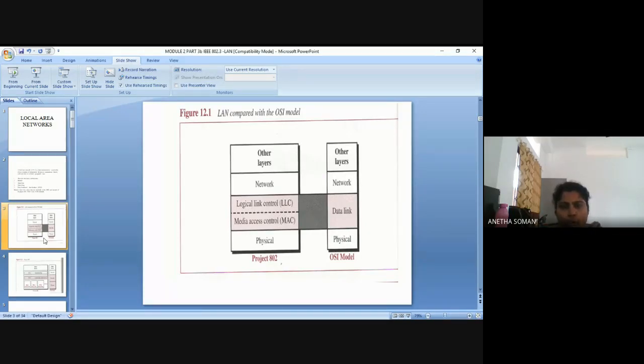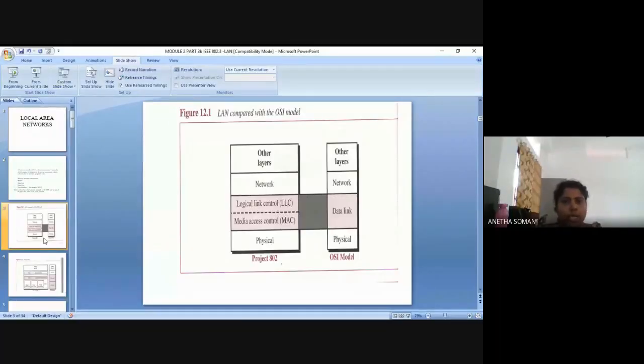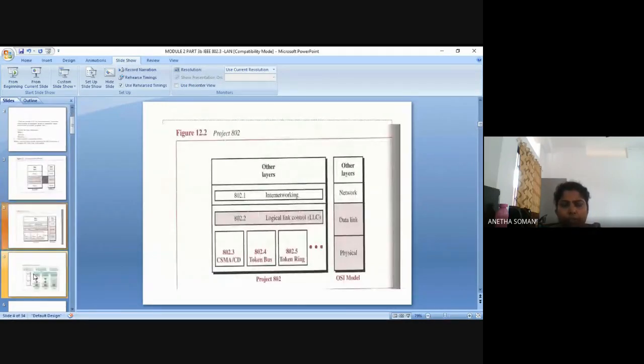And what is the difference here? In IEEE project 802, the data link layer is divided into 2: one is logical link control and another one is medium access control. The framing duty is taken care of by these 2 layers. Now, the different notations of that project are 802.3, which is Ethernet, 802.4, which is token bus, and 802.5, which is token ring.